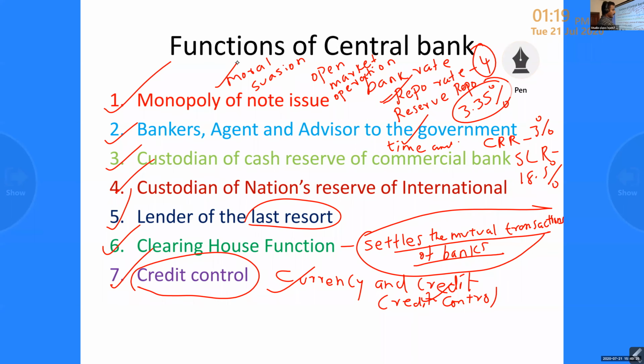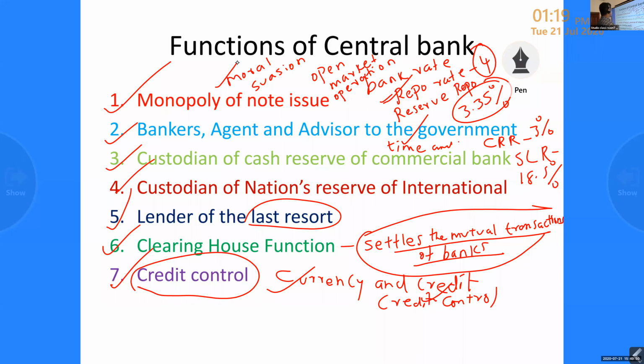So if you want funds, sell government securities; if we have more funds, we can purchase. That is open market operation. Then through moral suasion, give loans only for productive purposes, which means it will increase economic growth. For that purpose only we have to give the loan, not for unproductive purposes.